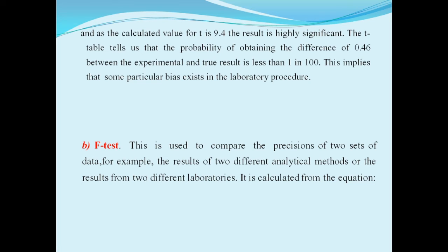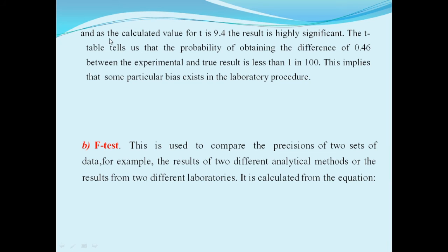And as the calculated value for T is 9.4, the result is highly significant.